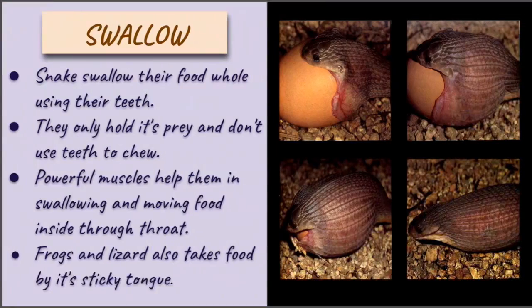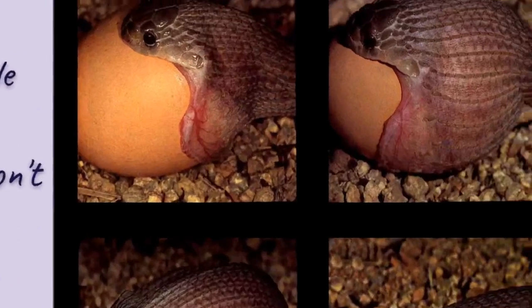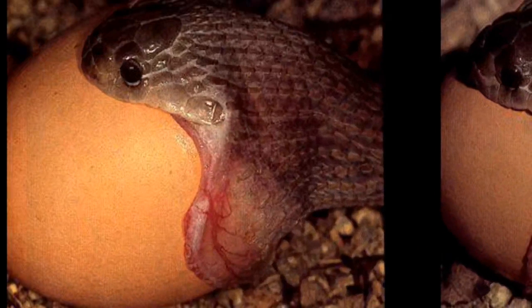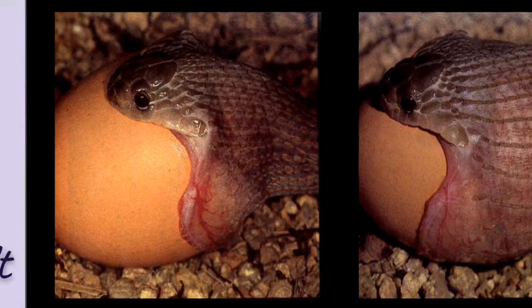Next, you can see in this picture what this snake is actually doing. In the first picture, you can see that this snake is directly taking the egg inside its mouth by enlarging the frontal portion of its mouth.